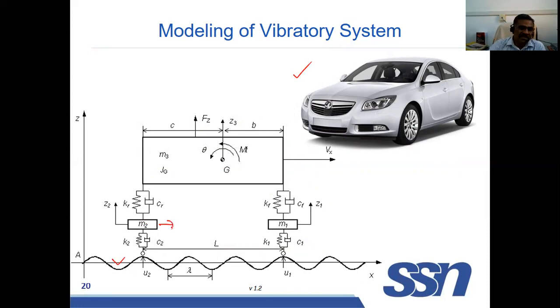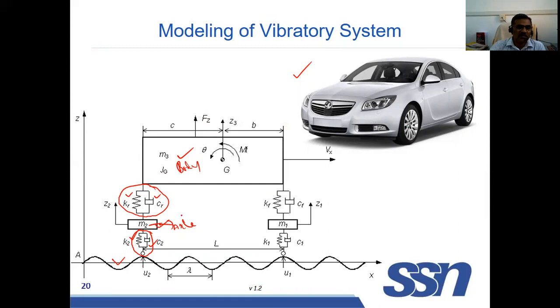This is the axle. The axle has a mass. Between the axle and the road, we have the tire. The tire is modeled like this. The tire has a stiffness and damping. And this is the body. Between the axle and the body, we have the suspension system. Suspension system will have a spring and damping.